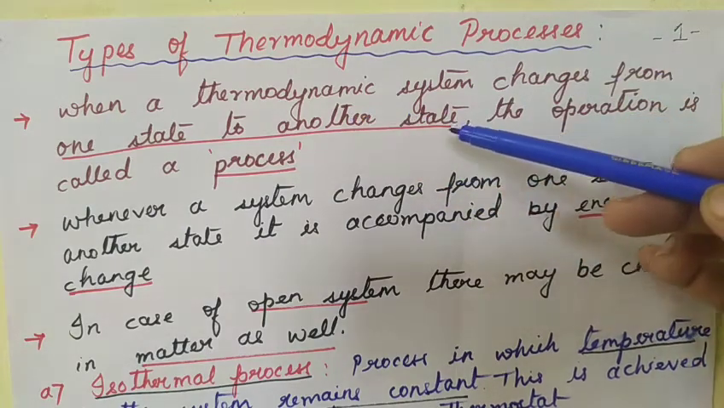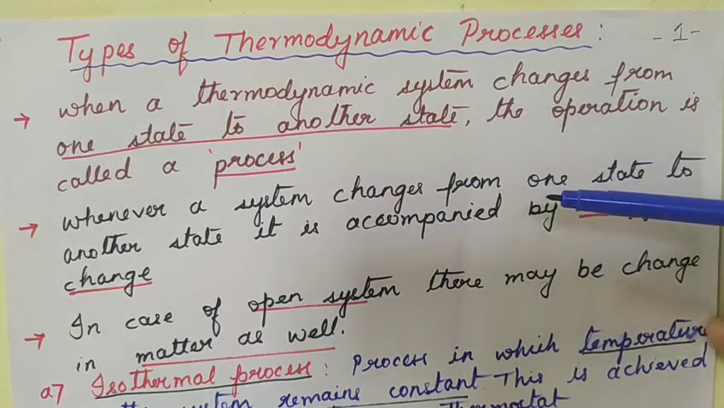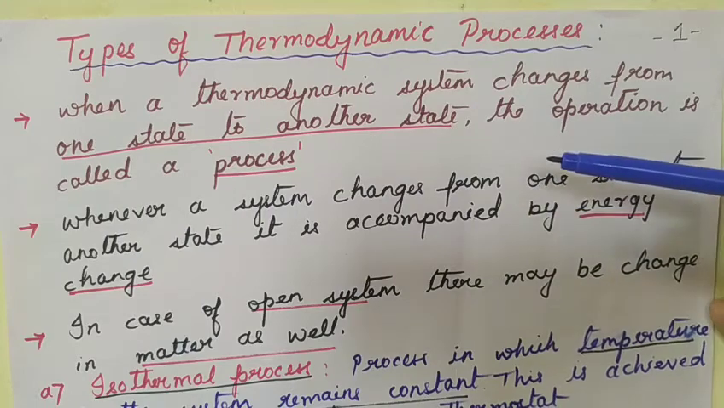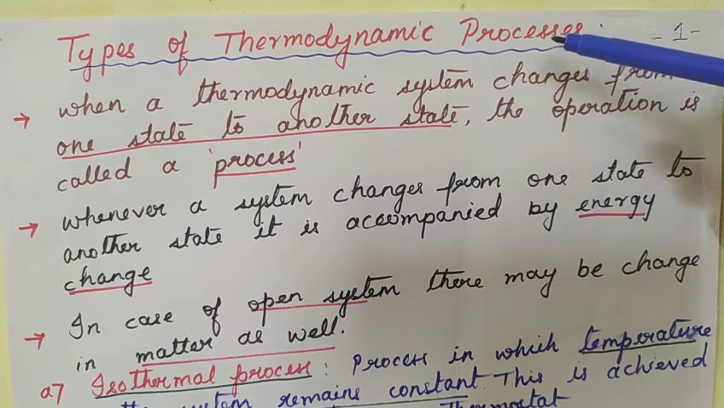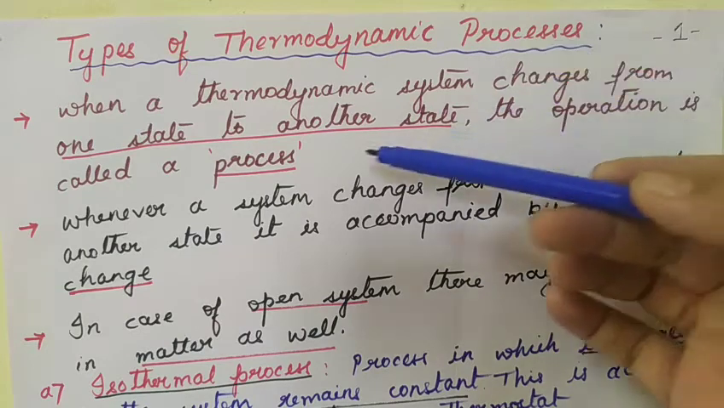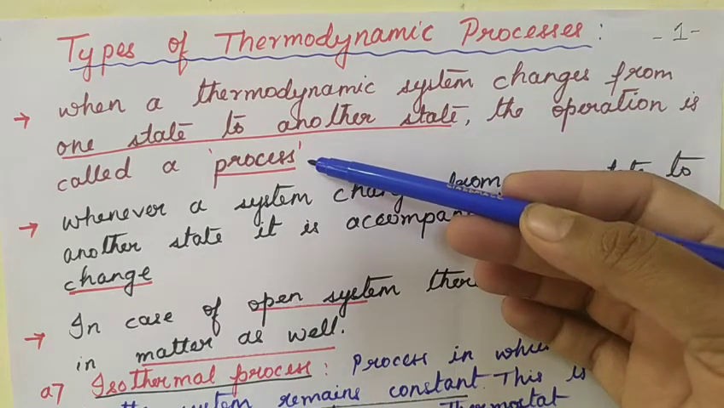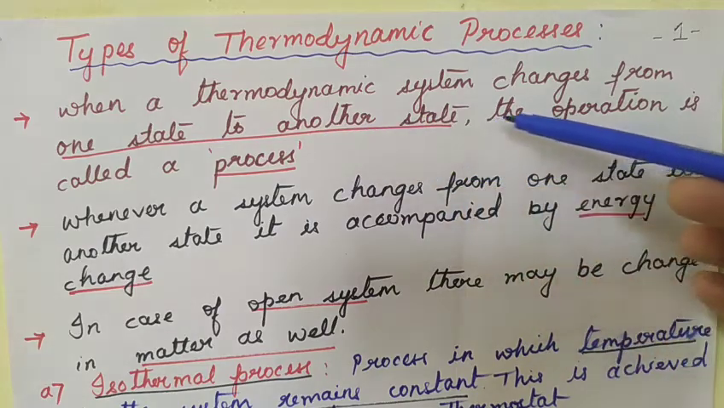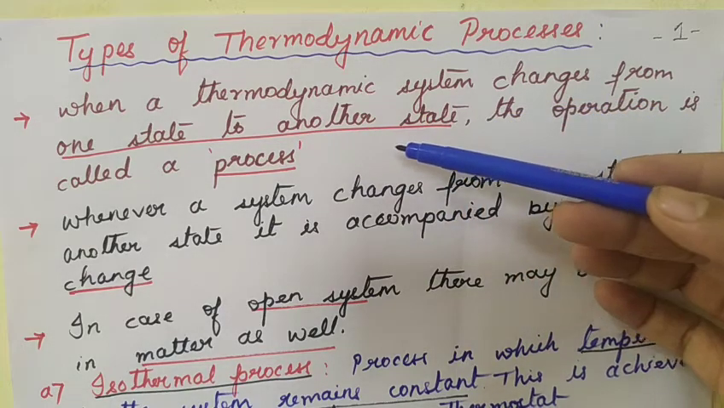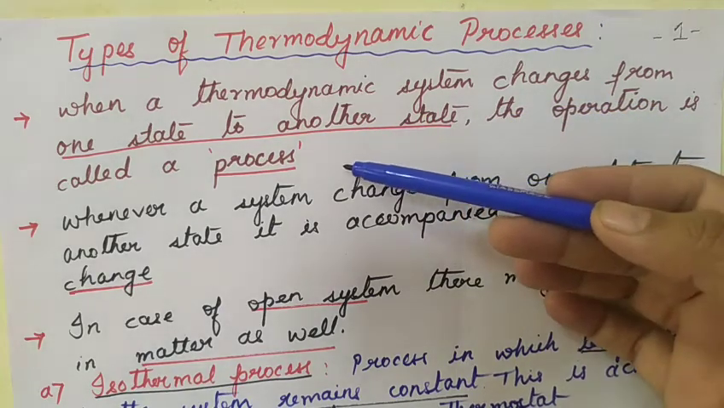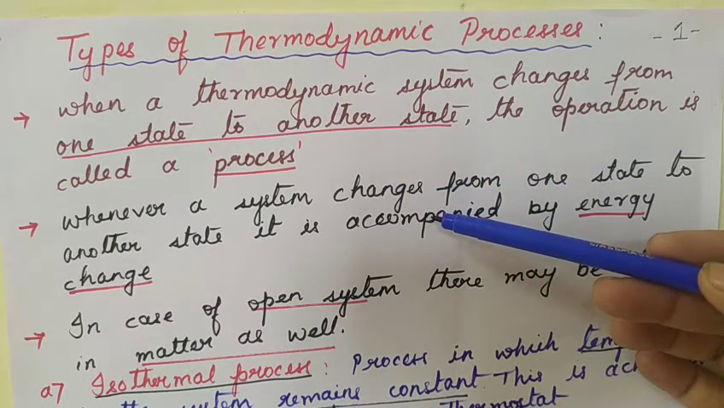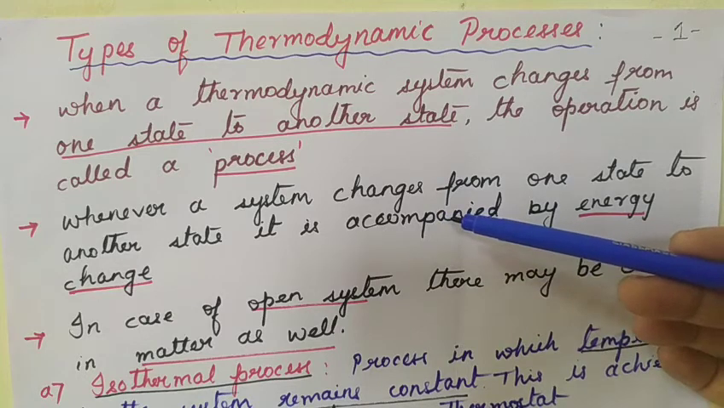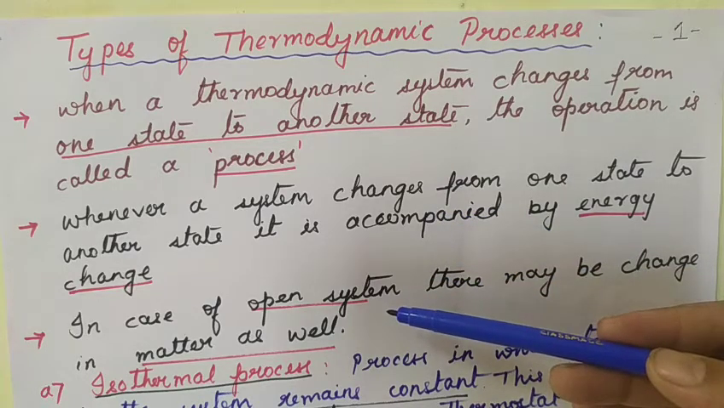When a thermodynamic system changes from one state to another state, this operation itself is known as a process. Since we are discussing the types of process, let us know the definition of process here. So, what is a process? When a thermodynamic system changes from one state to another state, the operation is called a process, right? And during that change, there may be absorption of energy or matter, or both.